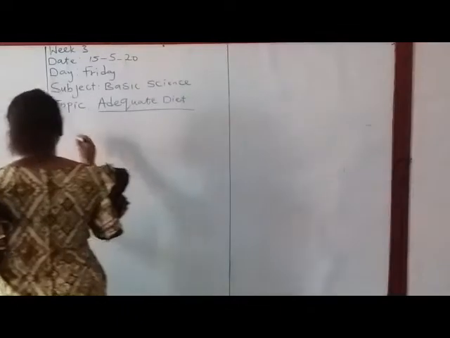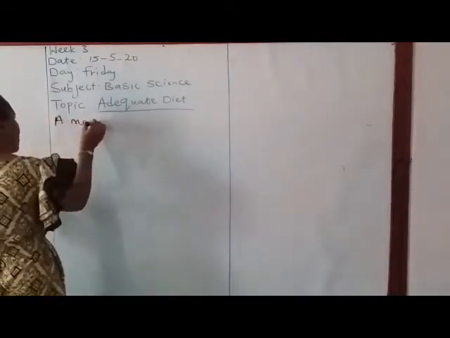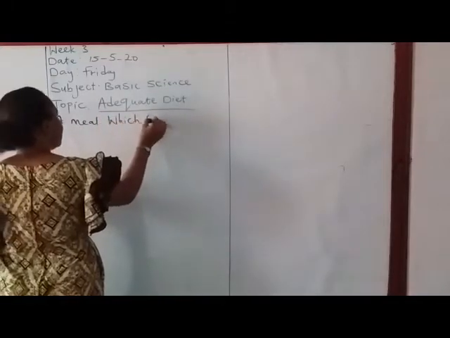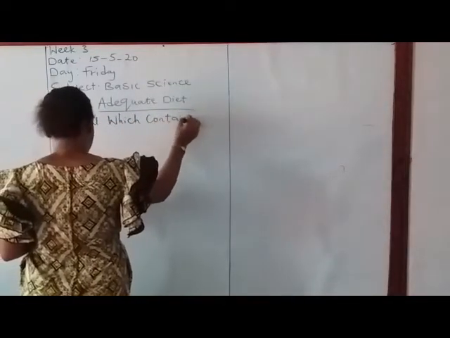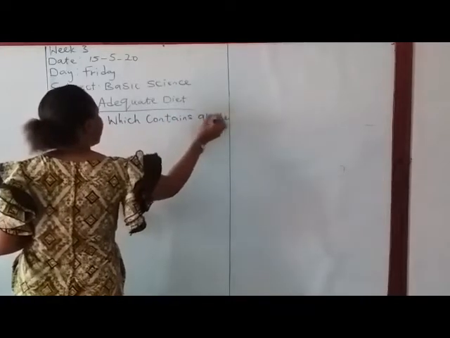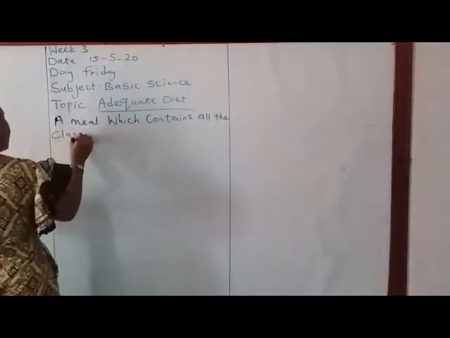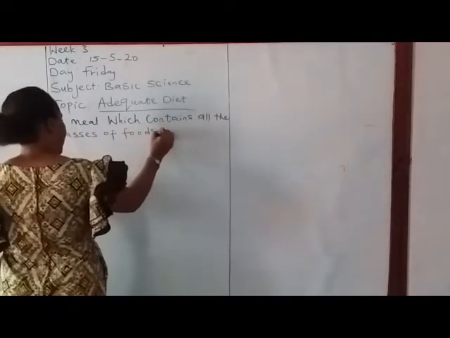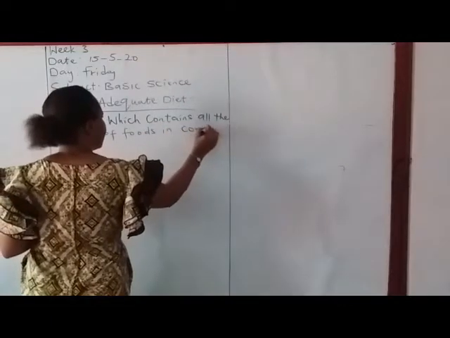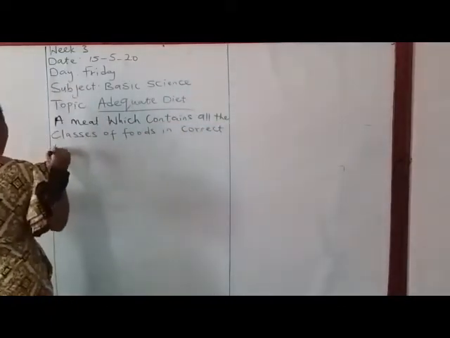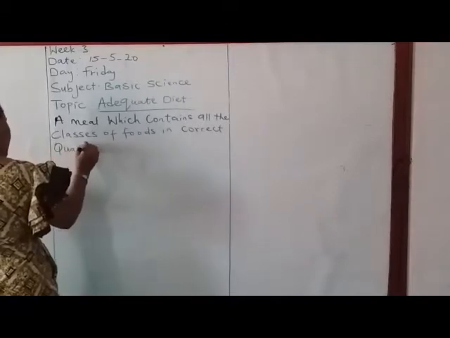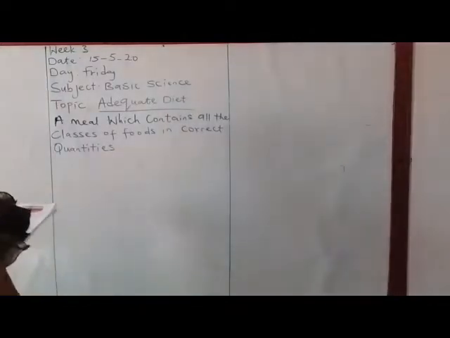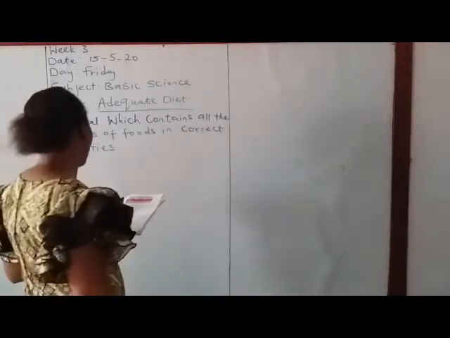Adequate diet is a meal which contains all the classes of food in correct quantities.